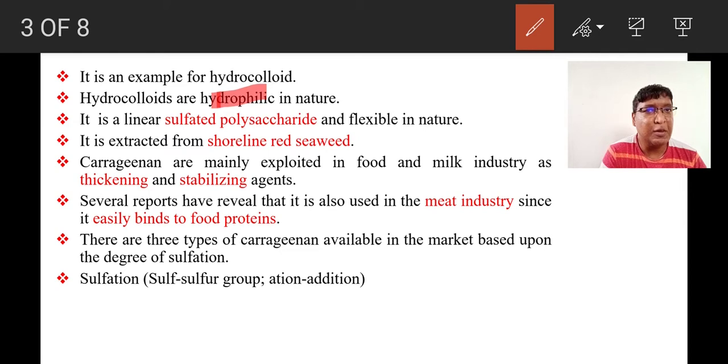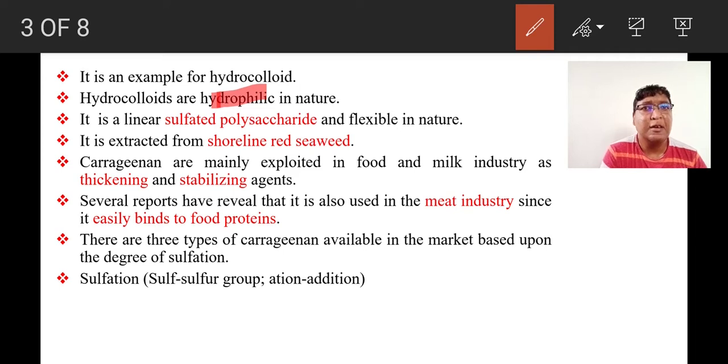Hope you can recollect the name red seaweed, because it contains a red colored pigment, and the pigment gives the red color to the seaweeds. Members belong to the division Rhodophyta.